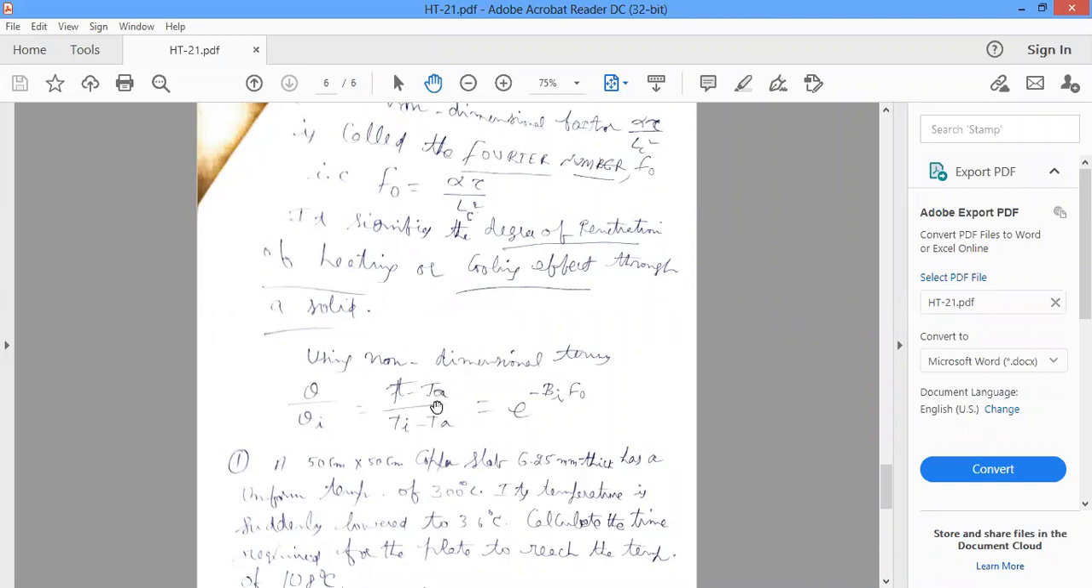The temperature distribution equation is (T minus TA) divided by (Ti minus TA) is equal to e to the power minus Bi into Fo, where Bi is the Biot number and Fo is the Fourier number. Today's class analysis is very, very important. By using this analysis, you have to solve some problems.